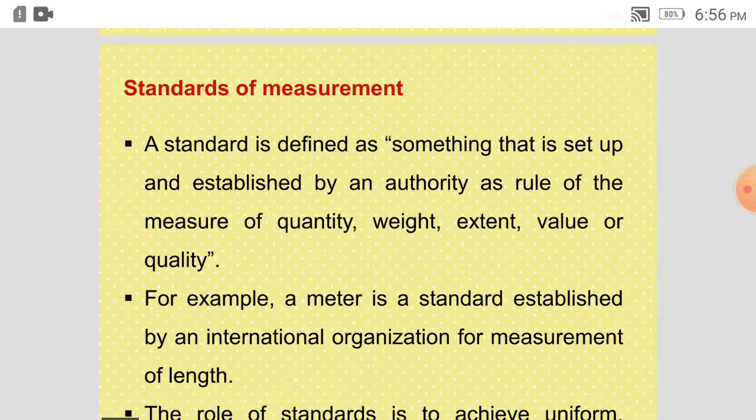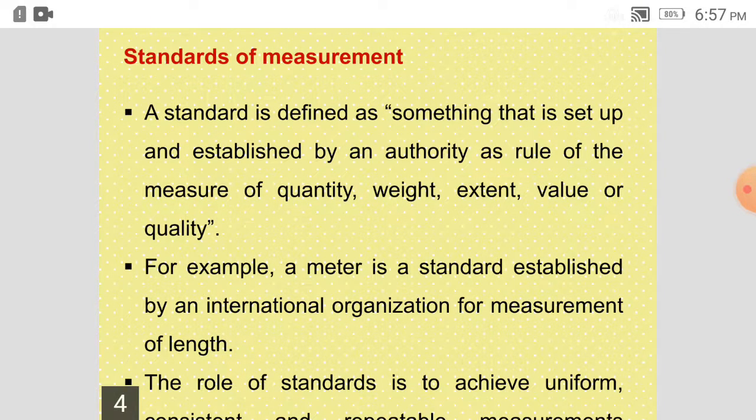Now next is standard of measurement. A standard is defined as something that is set up and established by an authority as a rule for the measurement of quantity, weight, extent, value or quality. For everything there is some standard specified by some authority. Now we can take an example of length. In British standards it is measured in yards. In metric standards it is measured in meters.